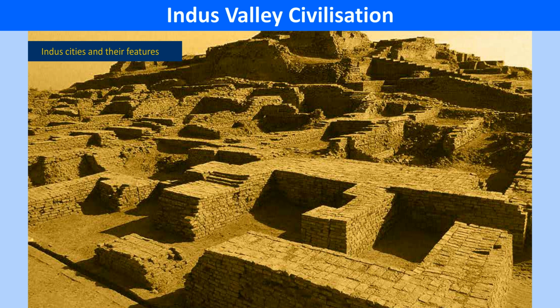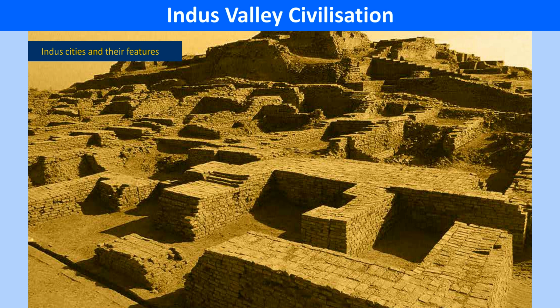The Great Bath. Close to the granary, there was the Great Bath. It was a pool built of mud circles. It was sealed with a sort of tar and had a drain for keeping it clean. There were 2 flights of steps to enter into the pool. A well discovered on the eastern side is supposed to have been used to fill the pool. Priests and rulers may have bathed here before religious ceremonies.